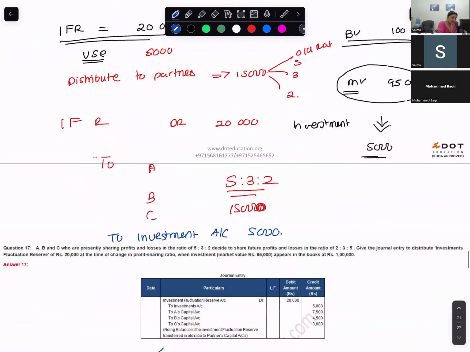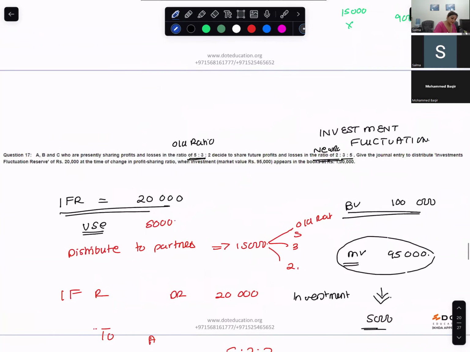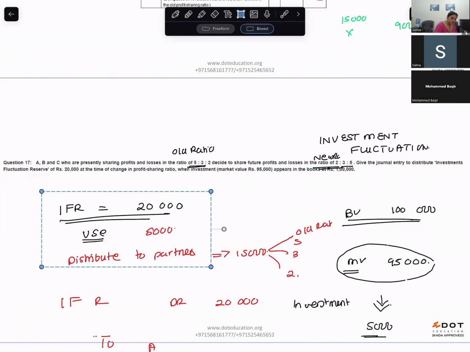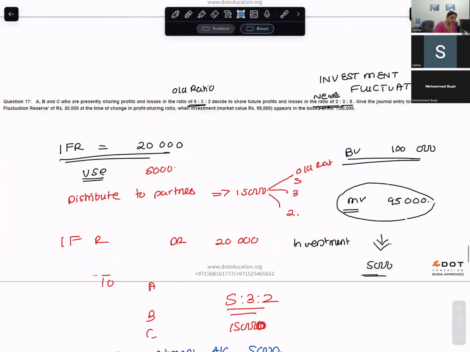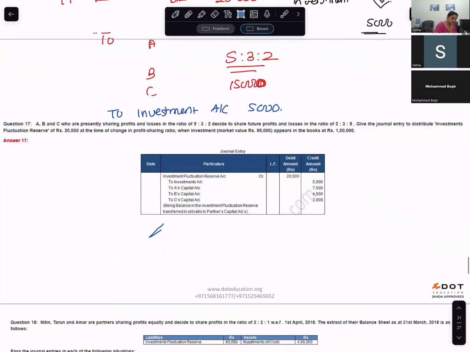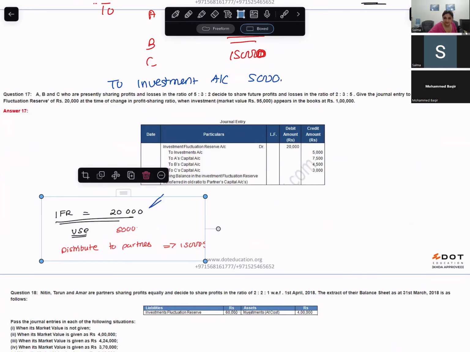The entire reserves will get wiped off. What you distribute to the partners is the remaining after adjusting the fluctuation. So this is the journal entry that you could pass. I'm waiting for you to do it.